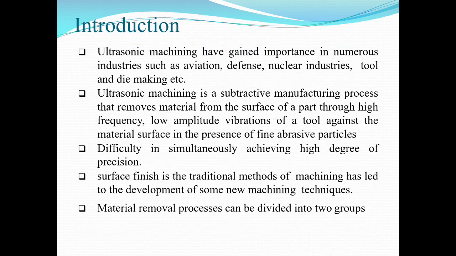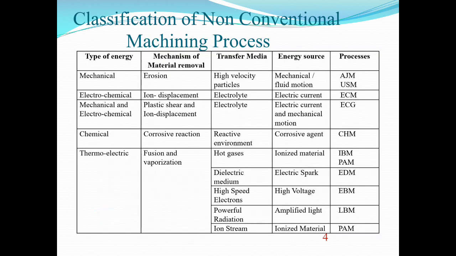Difficulties in simultaneously achieving a high degree of precision and surface finish with traditional methods of machining have led to the development of some new machining techniques. Material removal processes can be divided into two groups: one is conventional machining process and the second is unconventional machining process.